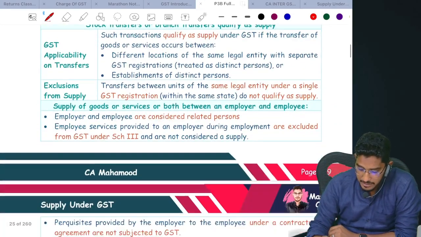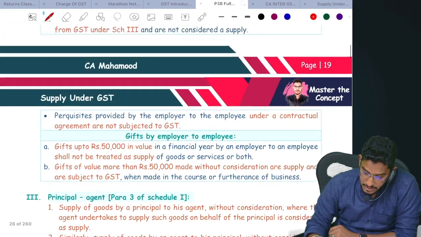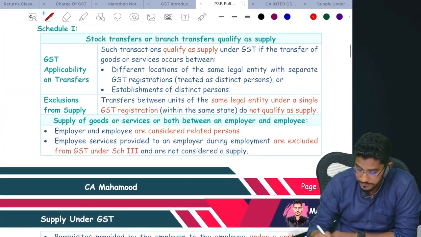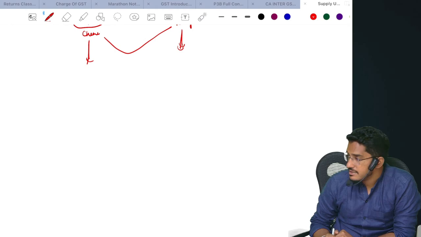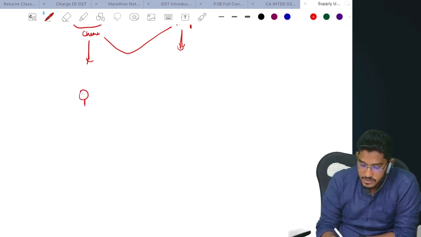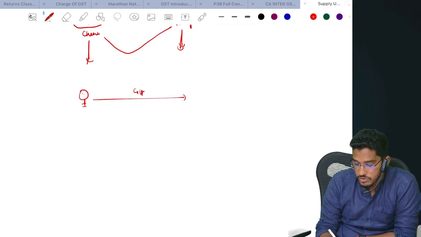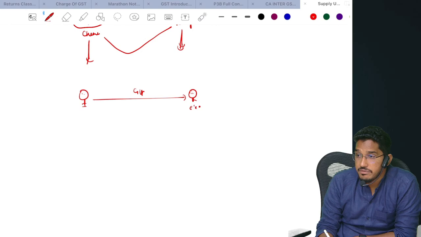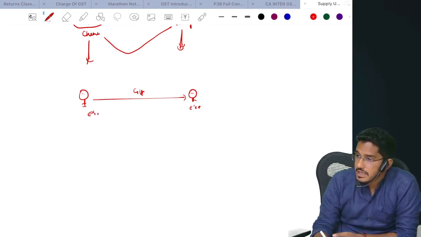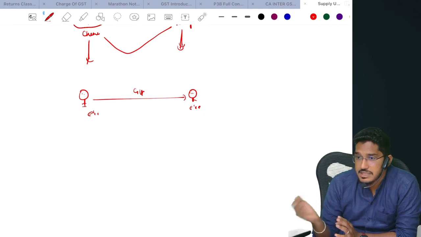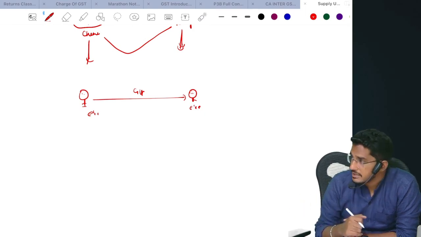Next is para number 3, however here I have one more important point. The employer and employee also will be considered as related persons. Say for example there is one employer, he gave some gift to his employee. When I say gift, there will not be any consideration, but employer and employee are related persons. What did we see now? As per para number 2 of schedule 1, between related persons, if any supply of goods or services is happening without any consideration, that activity should be treated as supply.